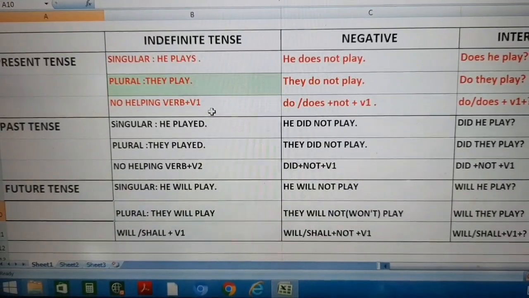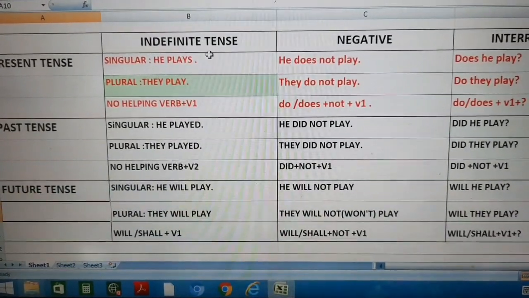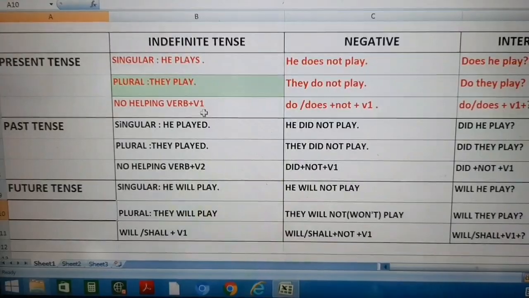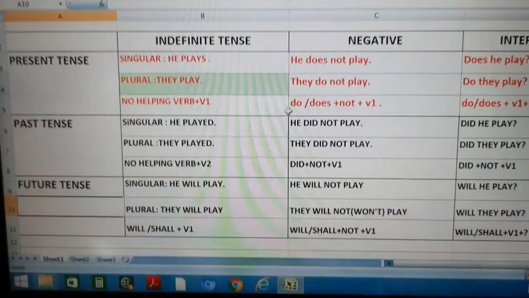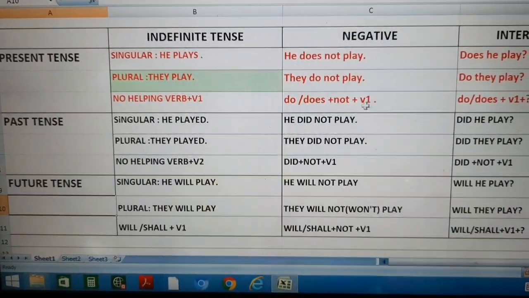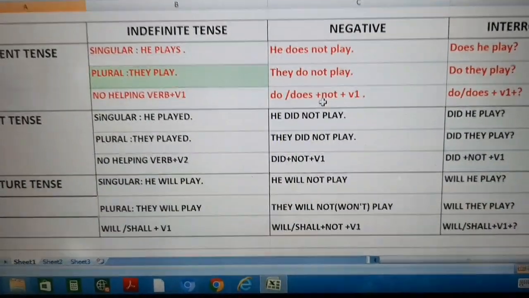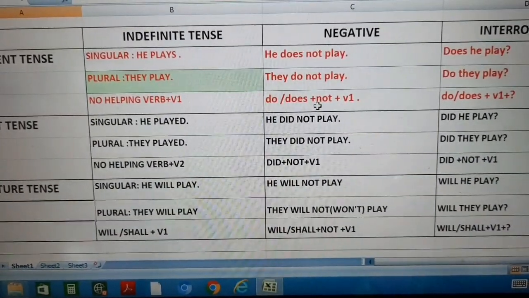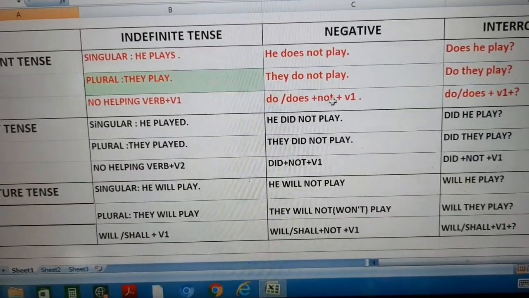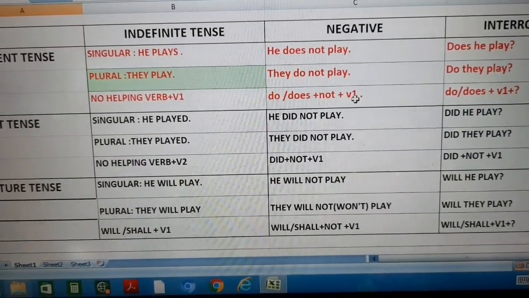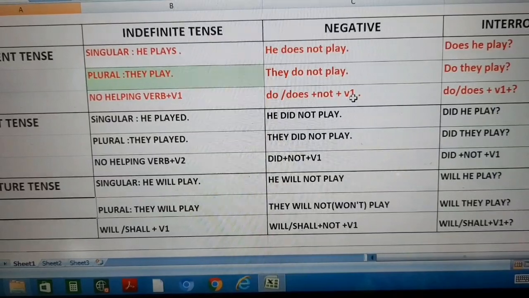No helping verb, V1, we have seen in indefinite tense. In the beginning we have seen that. Now again in negative the same. Here we will use do, does. This is known as dummy helping verb. Do, does plus not plus first form of verb.